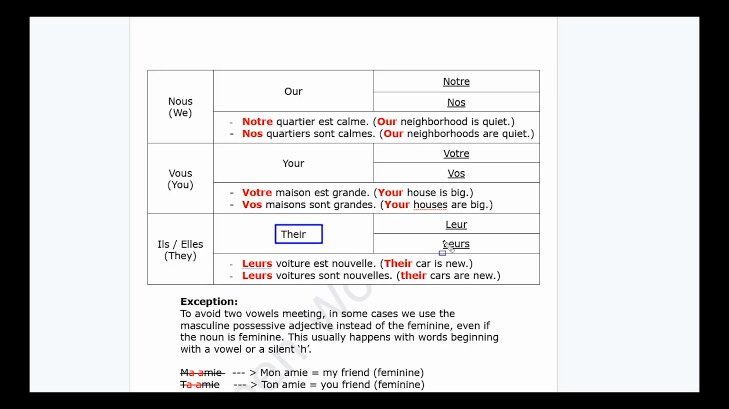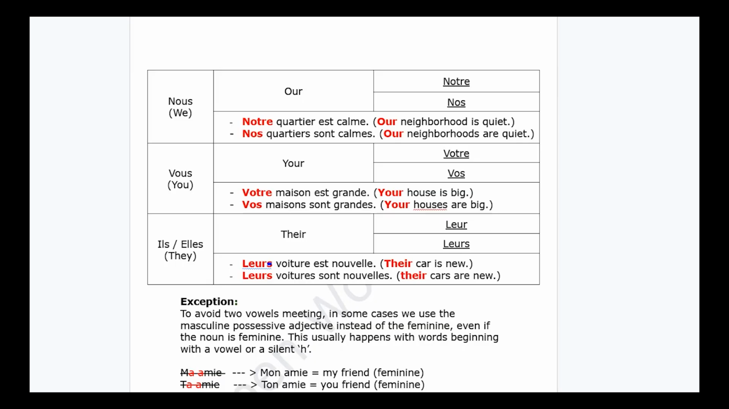And we finish with their. Their, as always, depends on number. If it is singular, leur; if plural, leurs with S. Their car is new: leur voiture est nouvelle, without S. Now, their cars are new: leurs voitures sont nouvelles, with S.